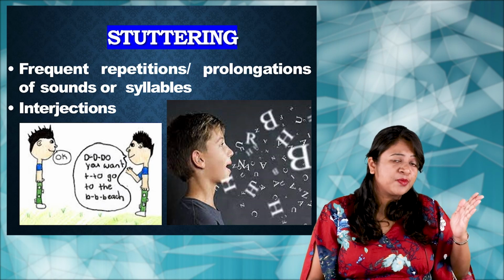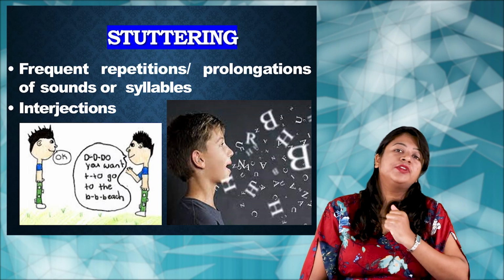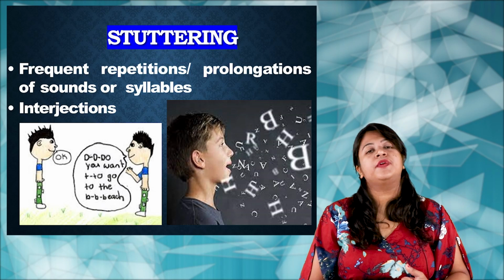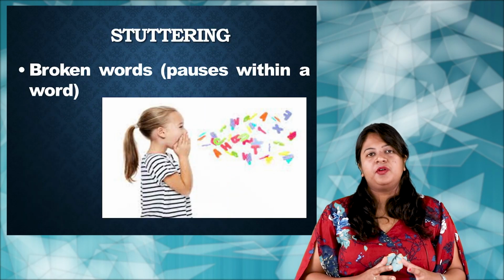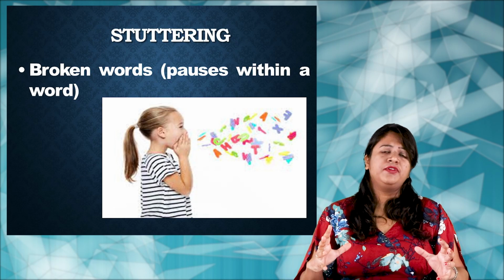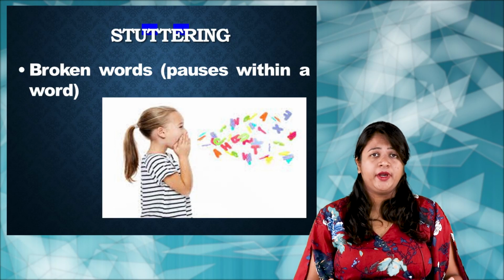So what is that? There is a prolongation of a syllable, or a repetition of the particular syllable or sound which the child is having. Because of this, the child will have broken words, that is, a lot of pauses that he will give within a word. That is called a broken word.